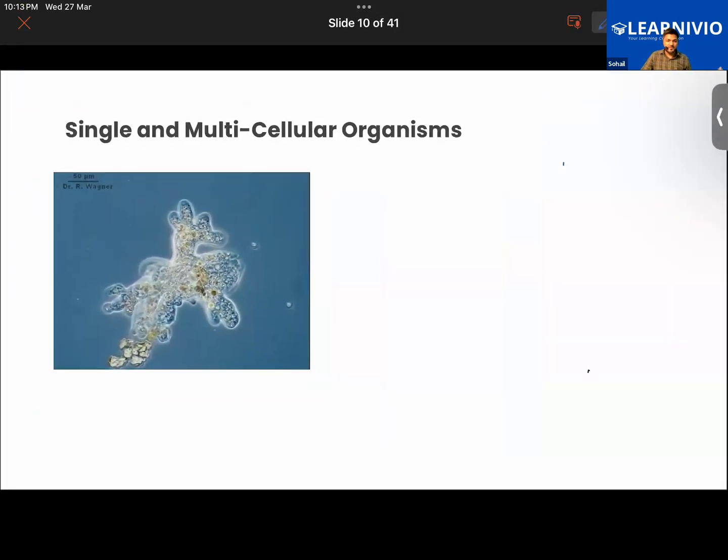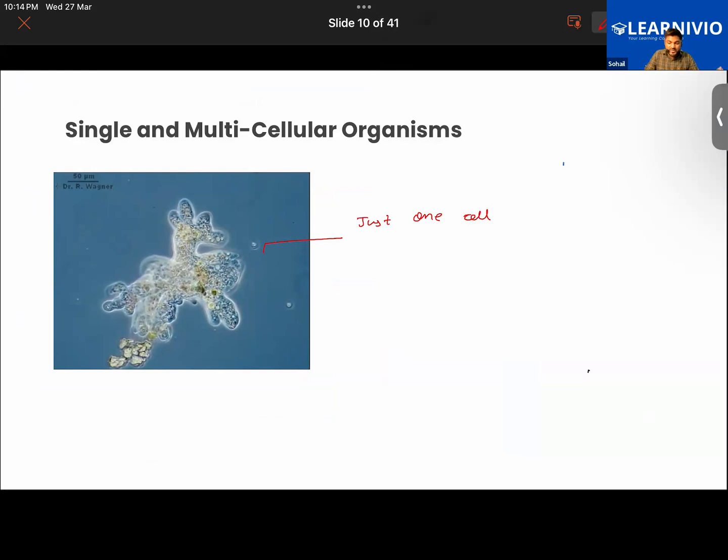Okay, did you guys observe something inside it? It's actually moving. Yes. Yes, Abu? Now, you would be amazed to know that this living organism is made up of just one cell. This is made up of only one cell.